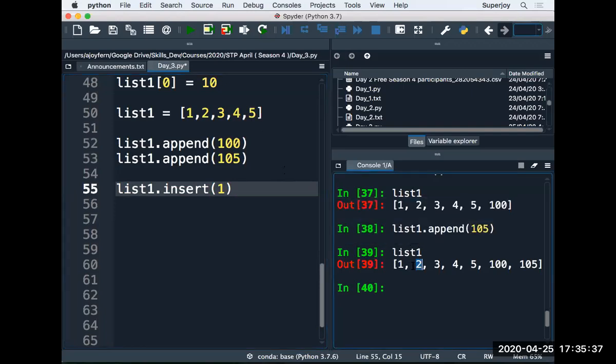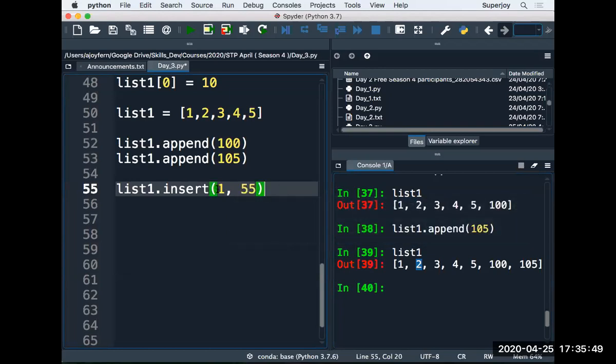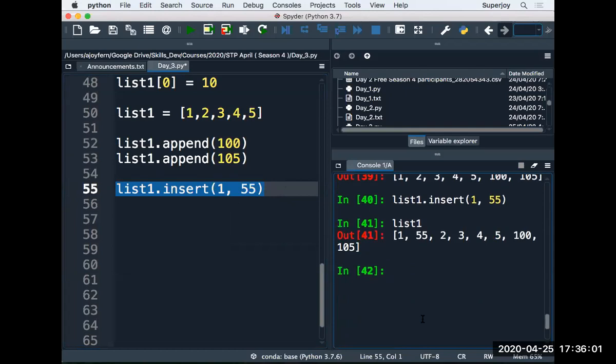At index 1 we have 2 right now, right? I want to insert a new value at index 1, comma, and specify the value. Let's say the value is 55. So it will insert the value 55 at index 1. So we have an insert here.